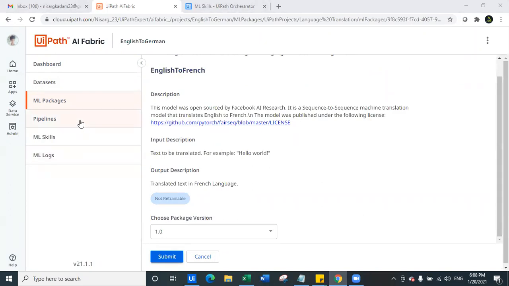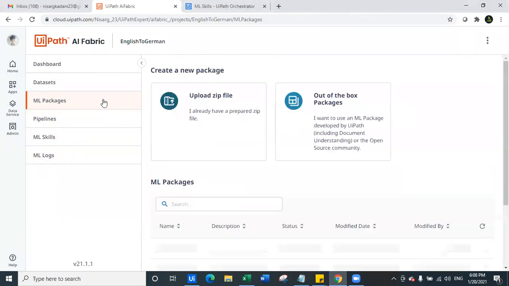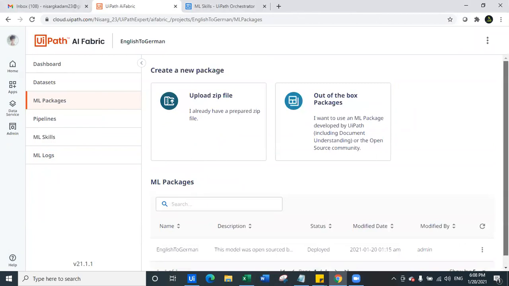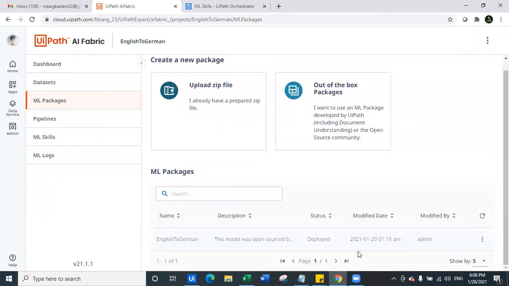That's it. And then once you submit, last time, a couple of people asked me a question that unless we create an ML skill, the ML package status will be undeployed, and you will keep on waiting for the status of this ML package to change to deployed. But remember, unless and until you create an ML skill, the ML package status will be undeployed only.